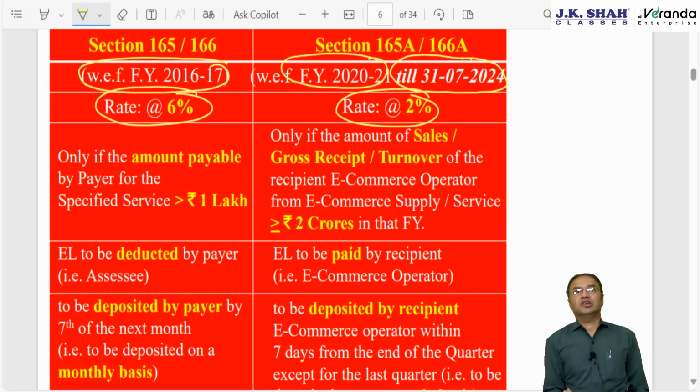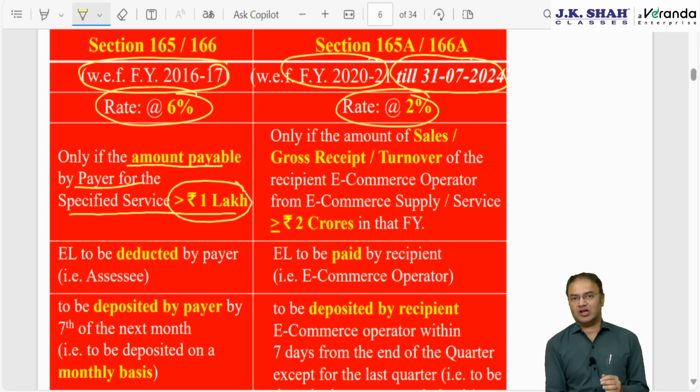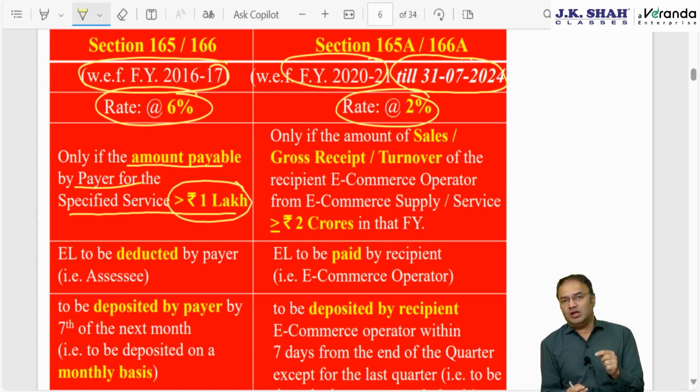Now this 6% is to be deducted by Amul, the payer in India, provided the amount payable for the whole year by the payer for specified service exceeds 1 lakh. Here there is a threshold limit of 1 lakh. Once the payment exceeds 1 lakh rupees for the whole year, equalization levy 6% will be applicable on the entire amount including the first 1 lakh.